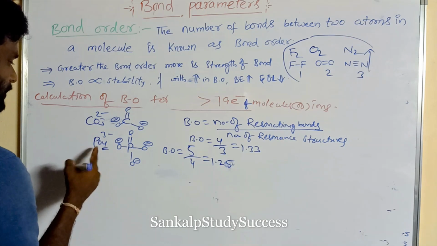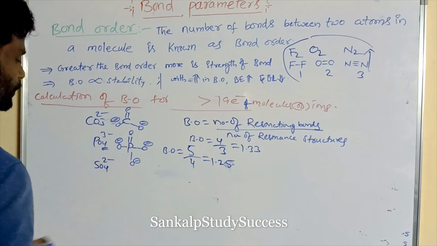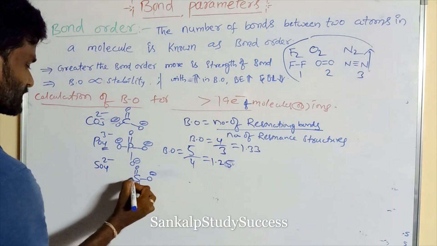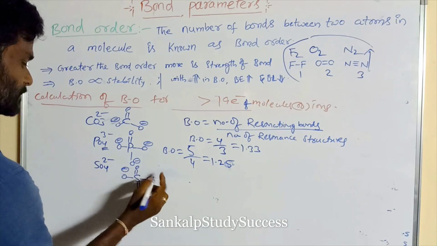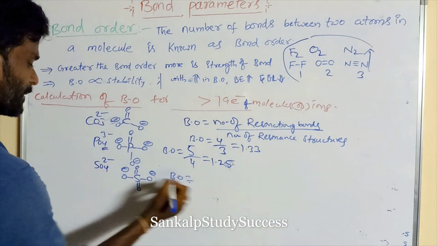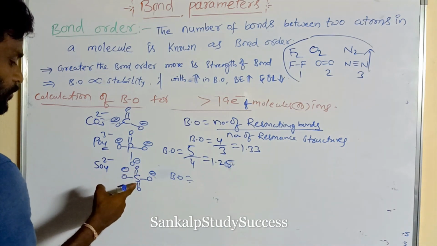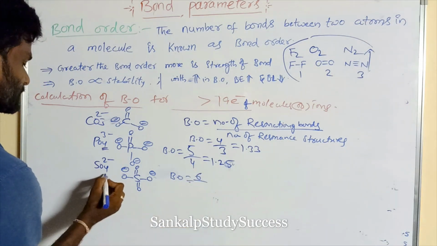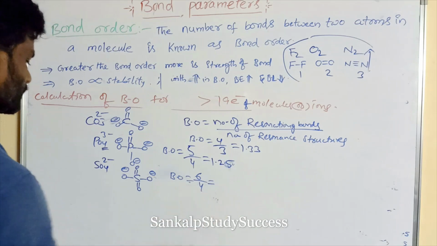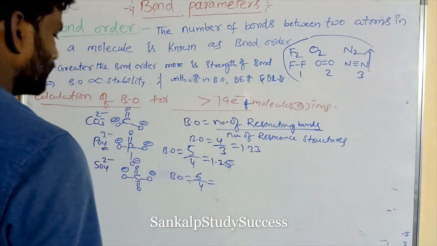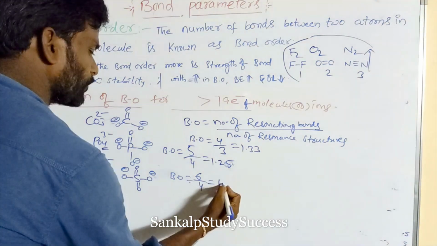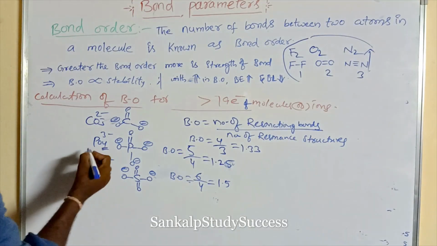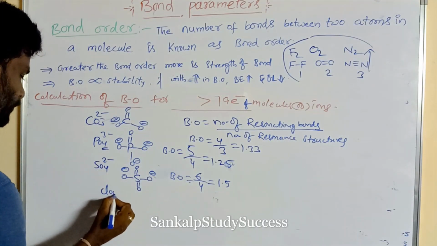Next one, sulfate, SO4 2 minus. Its structure: S double bond O, S double bond O, O minus, O minus. So the number of bonds is 1, 2, 4, 6. 6 bonds by what its base? 4. Right. 6 by 4 means 1.5. 1.5.